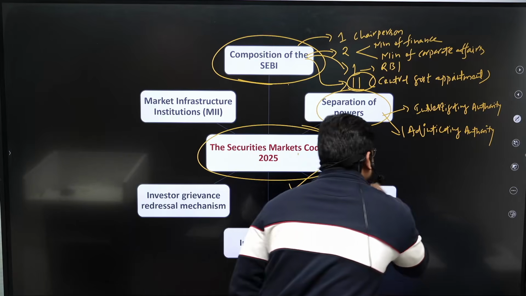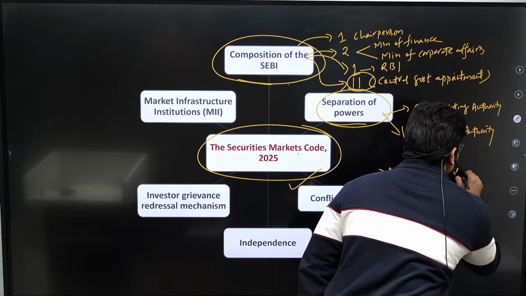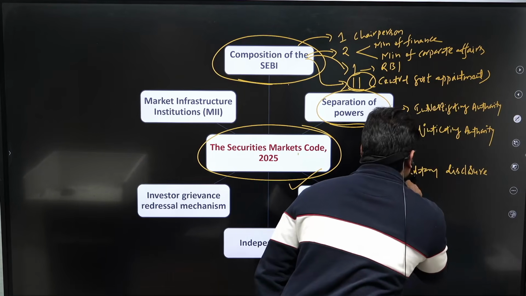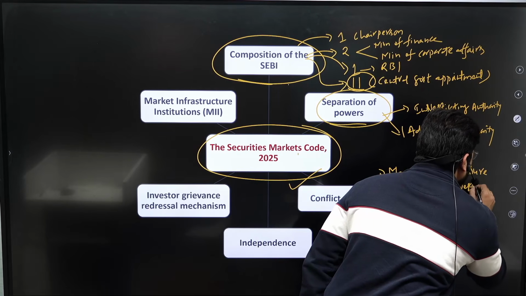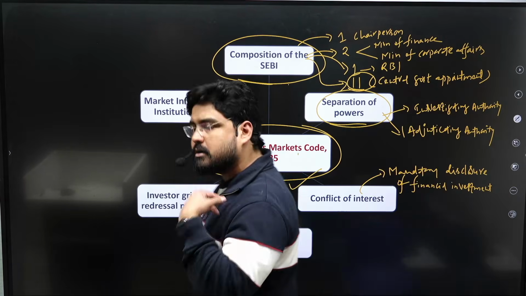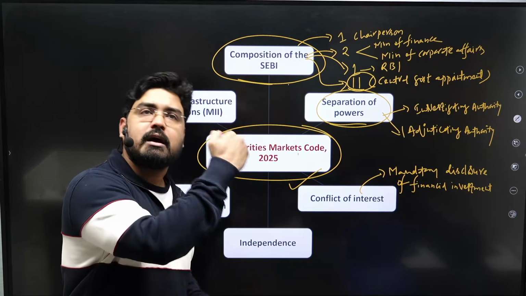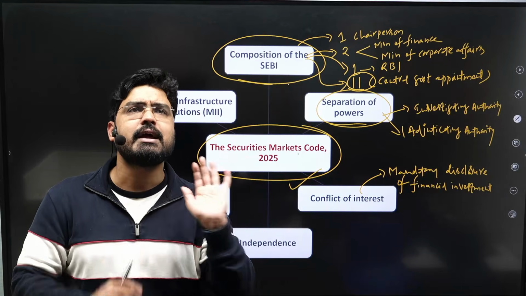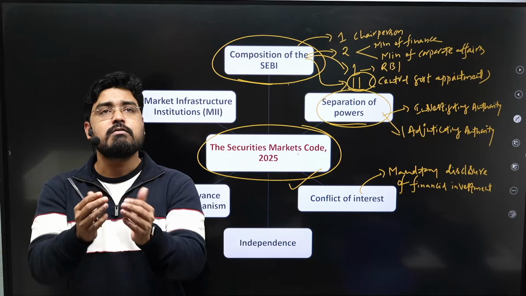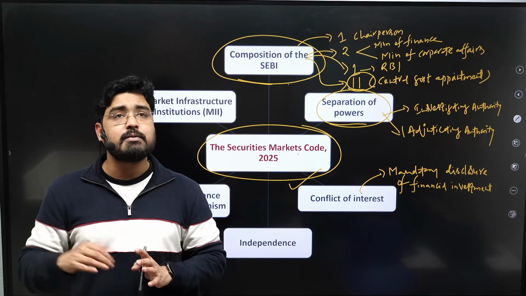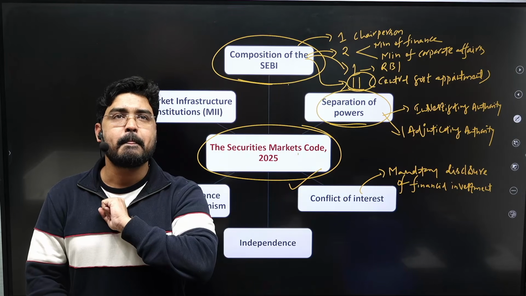So, mandatory disclosure of financial investments or any kind of association with the company. That means either the member or the family members may have direct or indirect relation with the company, or they are associated with the company in any position or any stature, then it is a conflict of interest. These members should come forward and express their conflict of interest and recuse themselves from either investigating or adjudicating that particular malpractice, right?